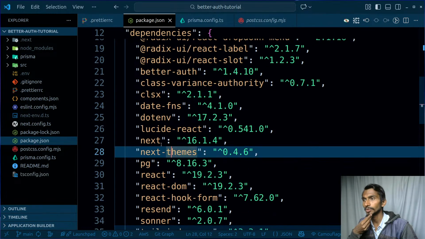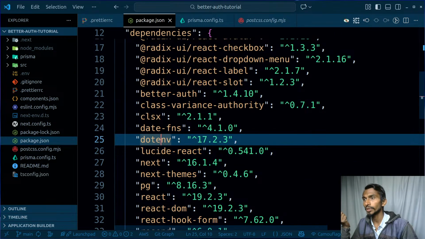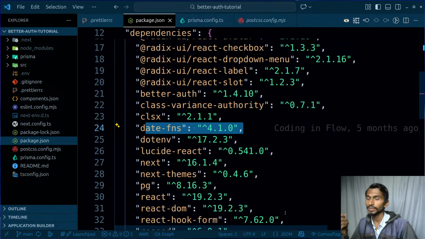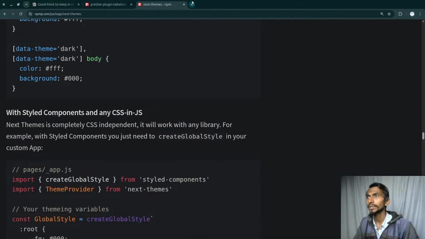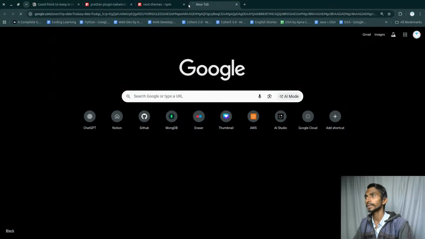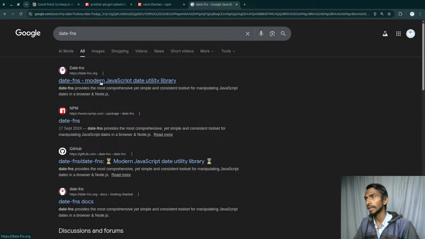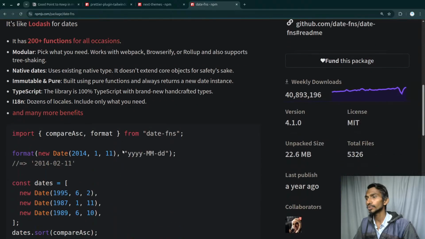So ultimately next-themes is done. Next.js, Lucide React, we will be using .env. Date function, this is the function that will be used for formatting the date. So date-fns, if it is required, then we will be using this. By the way, I'm just going to keep it here, so that it is mainly used for formatting the dates